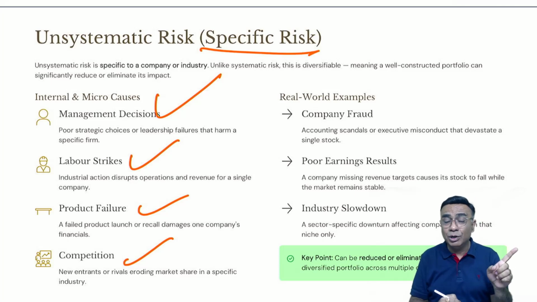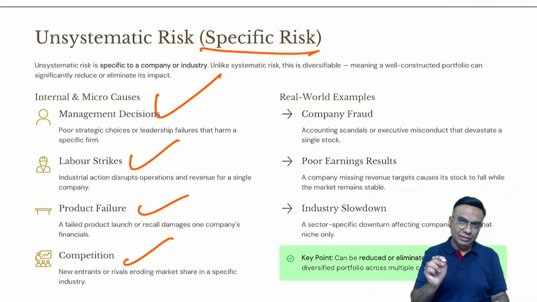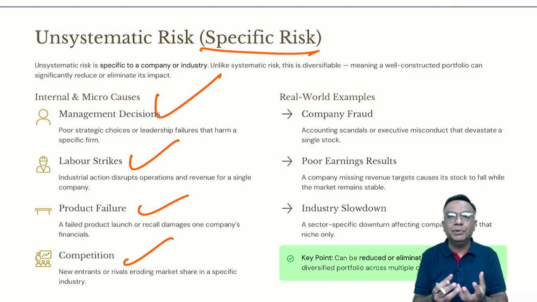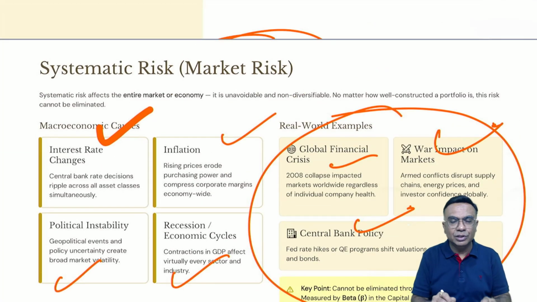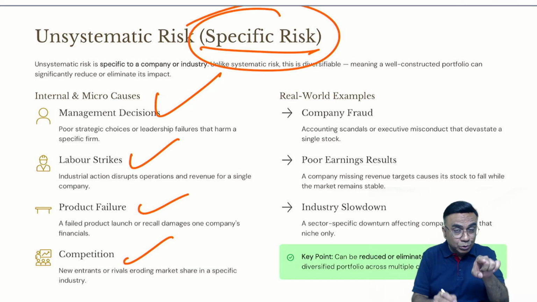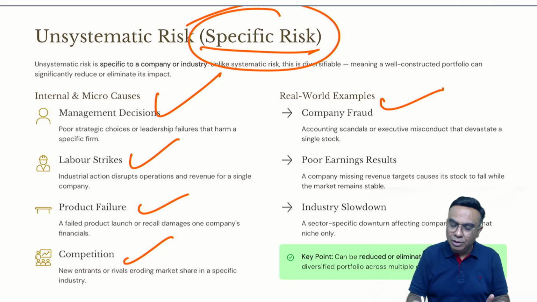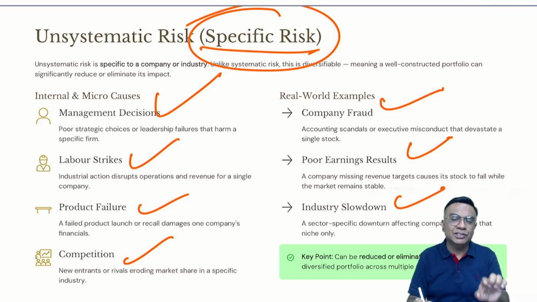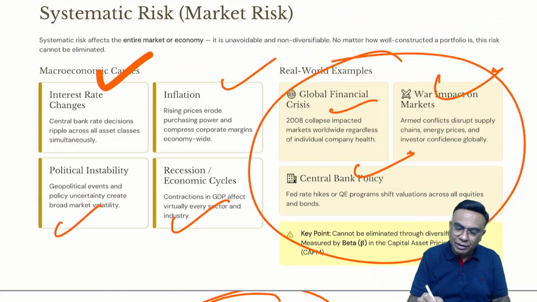And what are systematic risks? Where the entire market is affected. So if you have bought a share of any company and if there is a market risk, you are going to face it. And if there is a specific risk of that company whose shares you have bought, it will be affected. So company fraud, poor earning results, industry slowdown: only that particular industry, that particular company will be affected. So these are called specific risk and these are market risk.